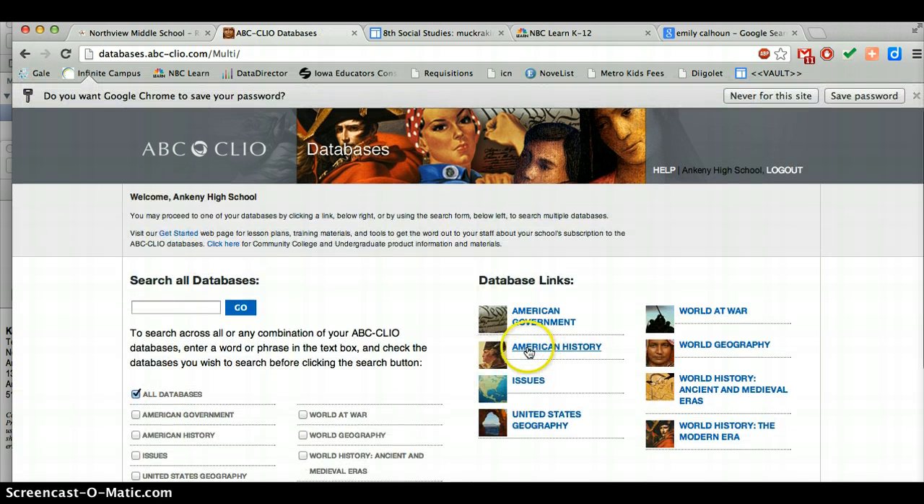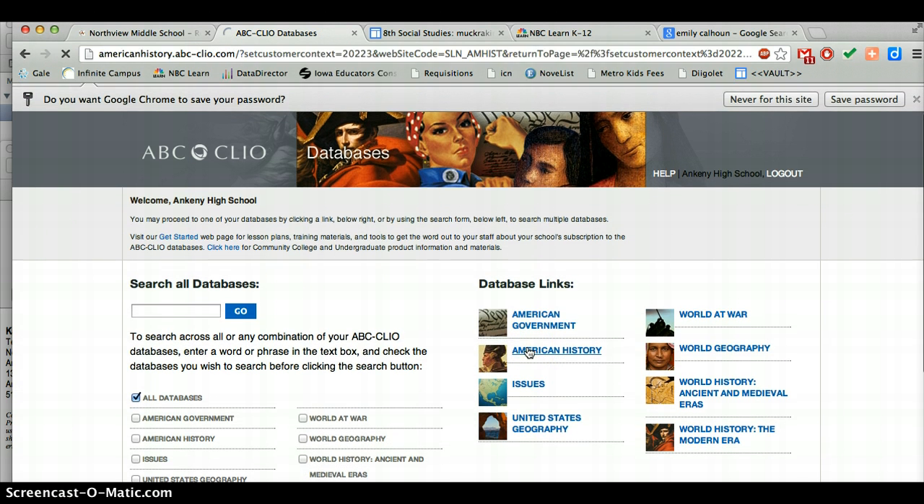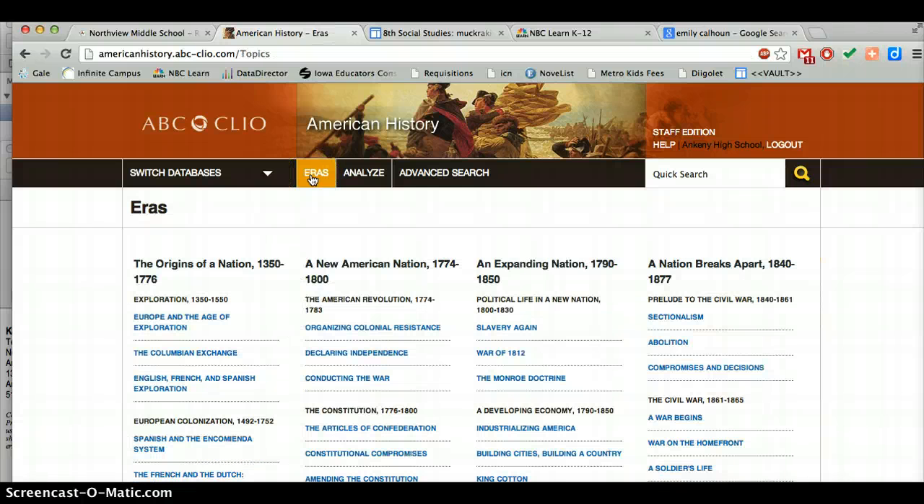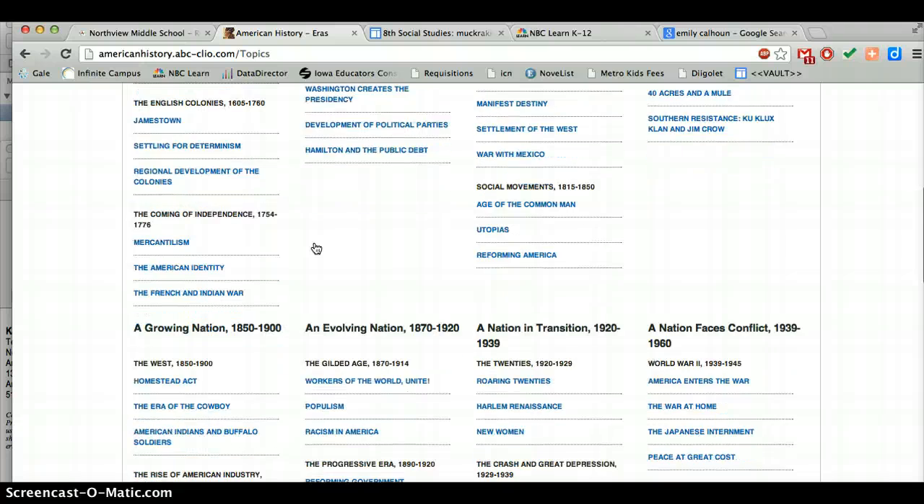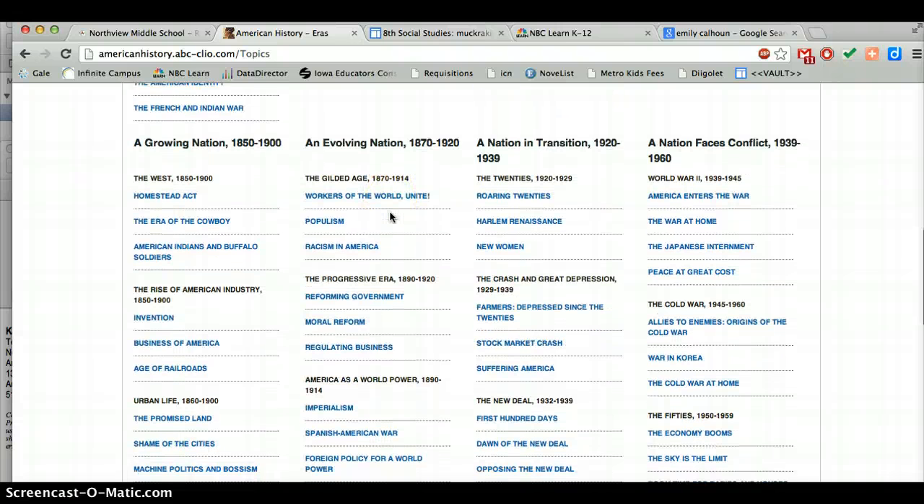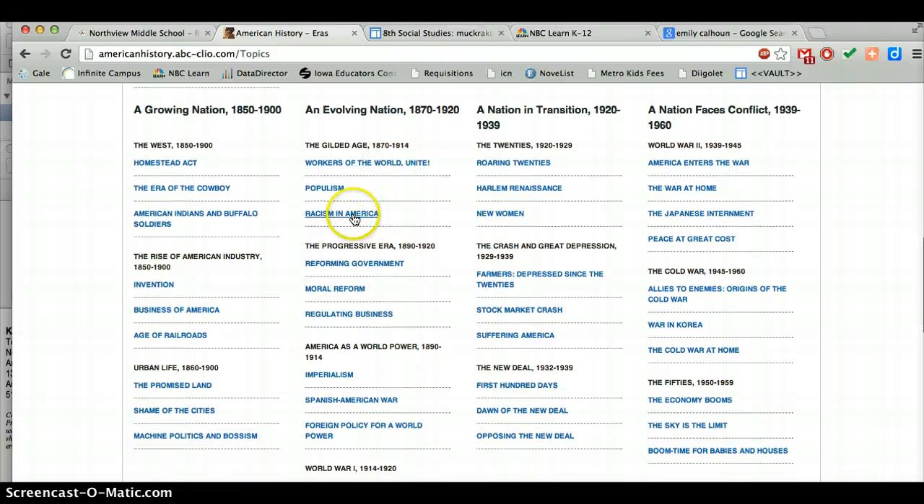and you will click the American History database. And you see right away that they're featuring different eras. And this is a great place to start your research. So click on eras, and as you scroll down, you can find a growing nation and an evolving nation. You see these match your time periods. And many of you will see things that relate right away to your topics: racism in America, shame of the cities, etc. Okay, so you would click on one of those.